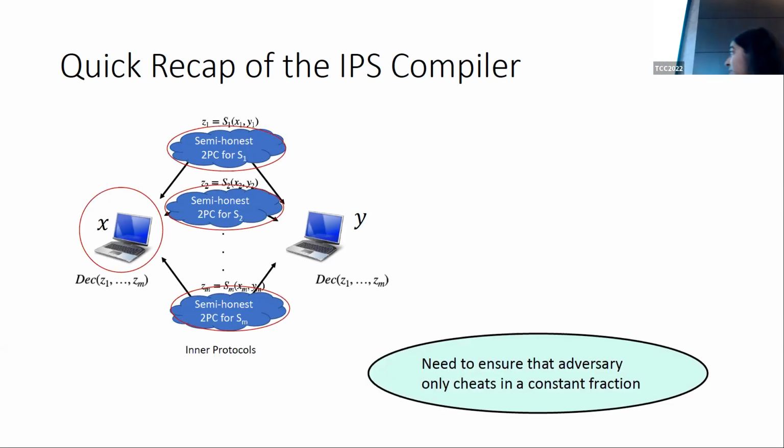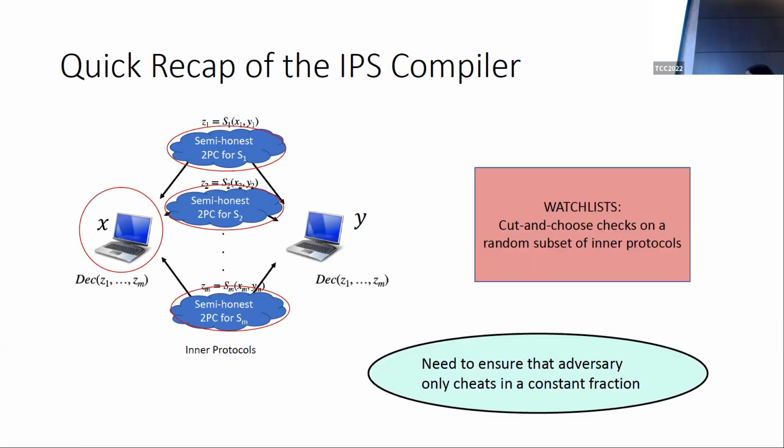Now, these checks are performed via a mechanism called watch lists. This enables both clients to do cut and choose checks, essentially opening some of these semi-honest secure two-party computation protocols and checking that each of the clients behaved honestly. And by combining carefully the watch lists as well as the inner protocols that are emulating servers for the outer protocol, the work of IPS helps design maliciously secure protocols.